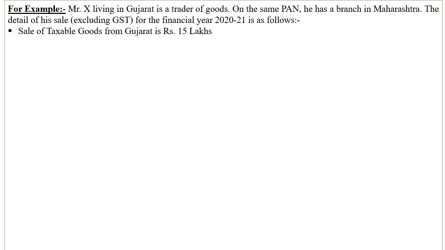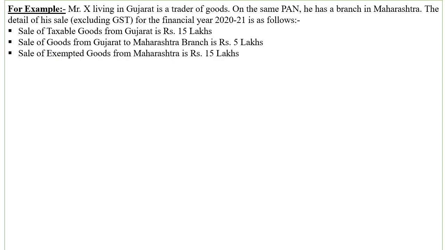Sale of taxable goods from Gujarat is rupees 15 lakh. It is a sale of taxable goods. So now it is to be included. So आपको ये सोचना है कि whether it is included or not. Then sale of goods from Gujarat to Maharashtra branch is rupees 5 lakh. It is to be included. Why? Because it is a sale of goods from Gujarat to Maharashtra branch. It is a transfer and the person is having the same PAN. So that is why it is to be included.